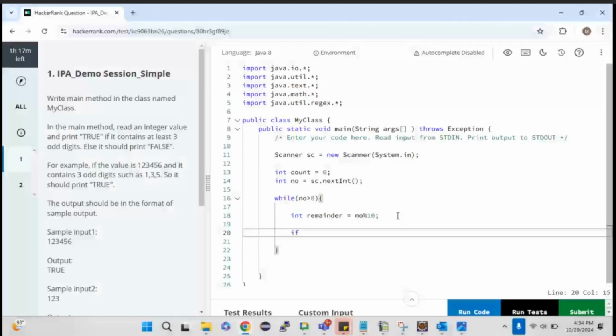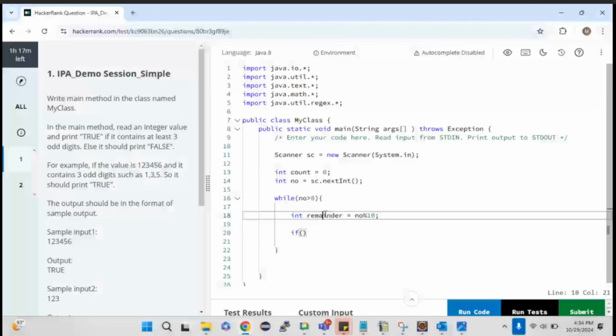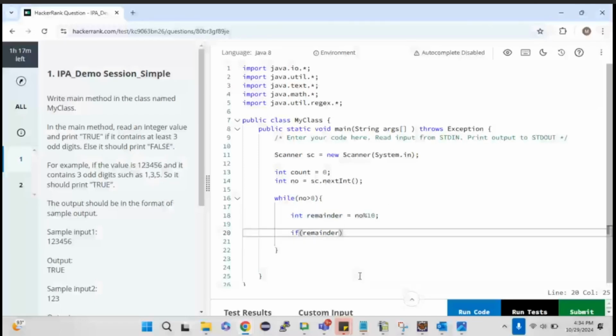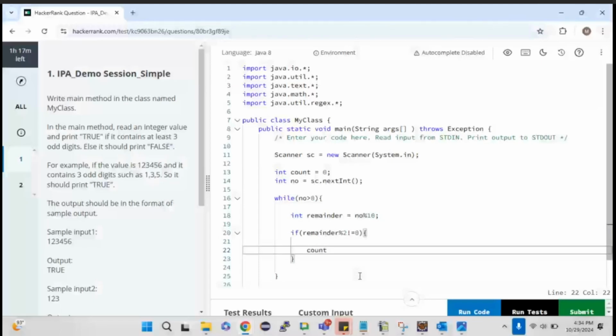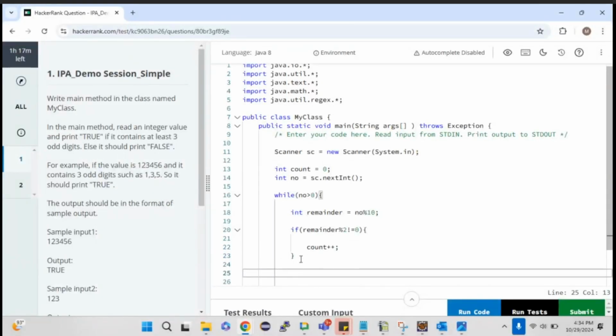Now I need to check whether the particular digit is odd or not. How can I check that? How can I check the odd number? The same thing, right? So if remainder modulus 2 is not equal to 0, then I can go for count plus plus here. Okay, so next I need to take the next digit. So for that, I'm going to divide this by 10, so obviously I will be getting the next digit.